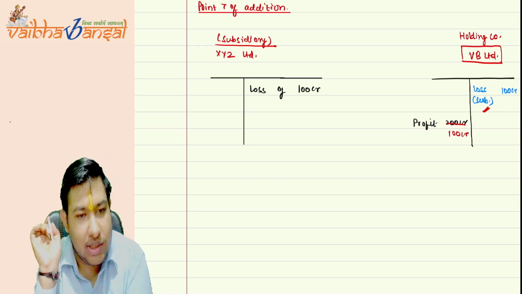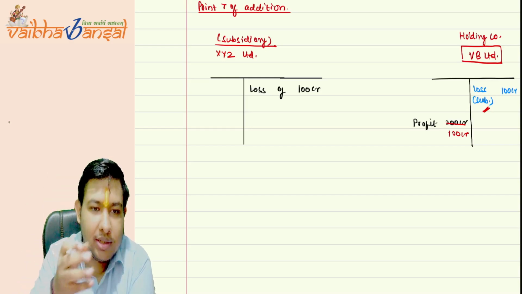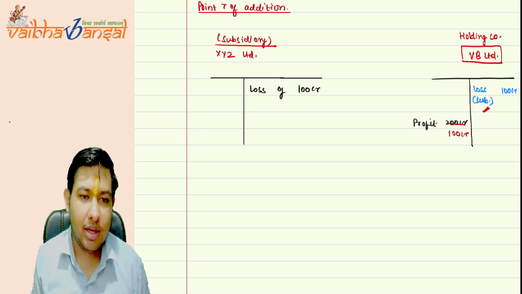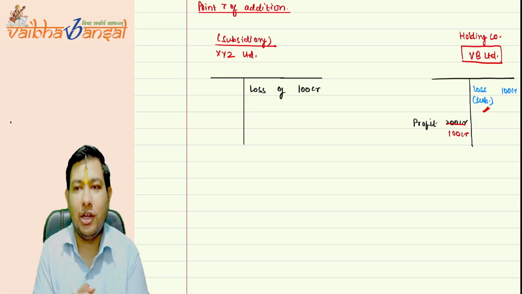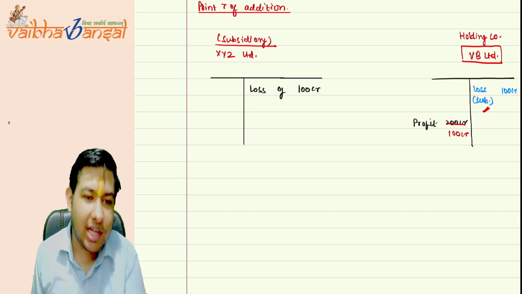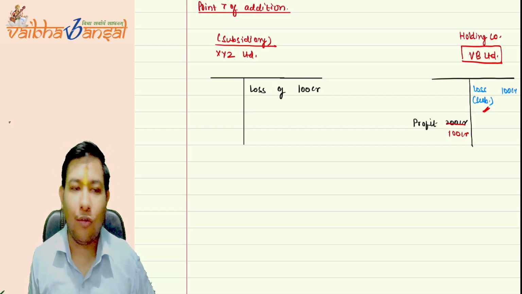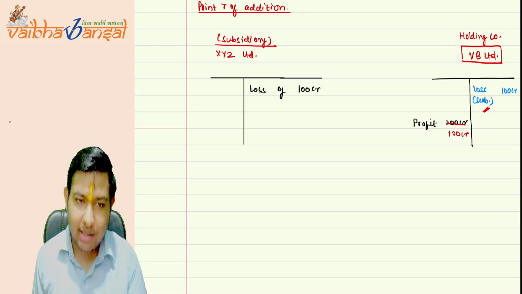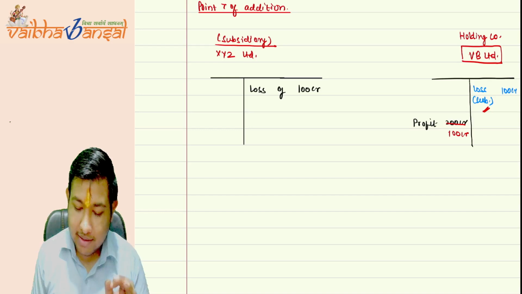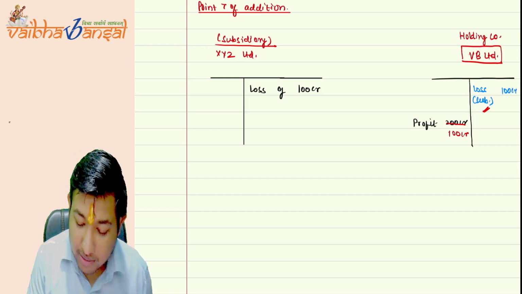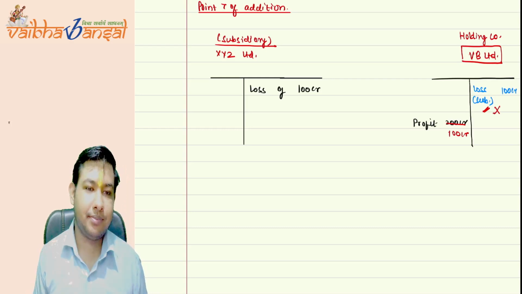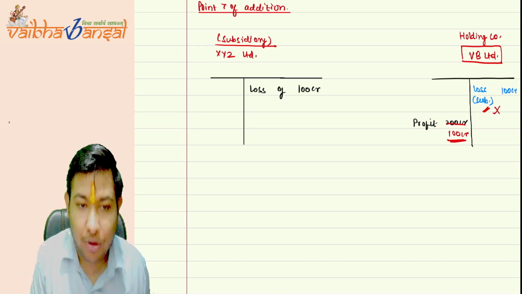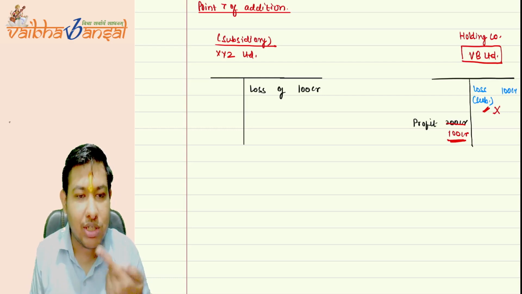The companies used to do this. They used to acquire or make a small company which undertakes losses just to set off their net profit against the losses of those subsidiaries and to pay tax on the remaining profit of their entity. The companies were planning these types of ways, so the government just noticed that and said this is not going to happen from now on. We are disallowing this loss. So any loss of a subsidiary that reduces your profit.